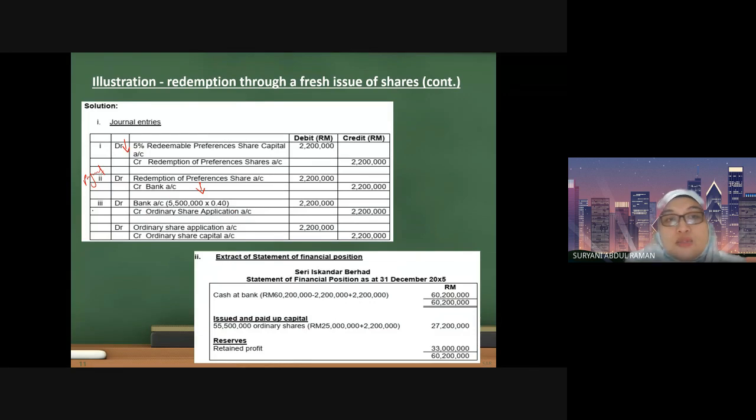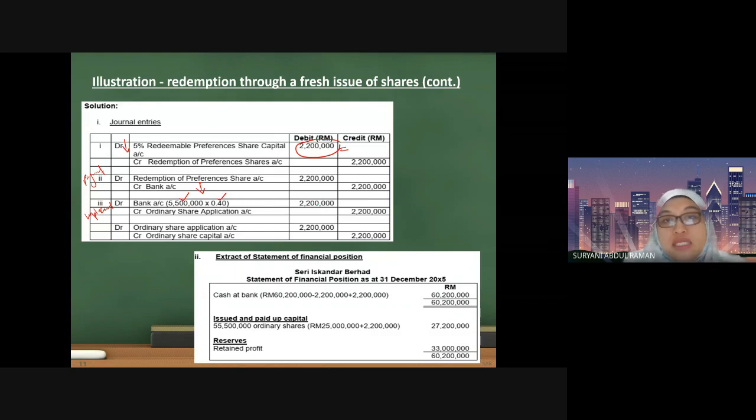Lastly, this is what we call the replacement. We are going to replace the shares that you have reduced just now. You must ensure that you get the same amount when you replace. So how to replace? You are going to issue shares. How many shares? You are going to issue 5,400,000 units at 40 cents each.